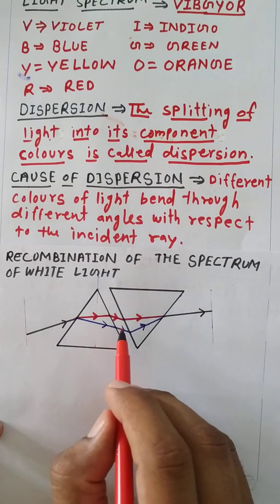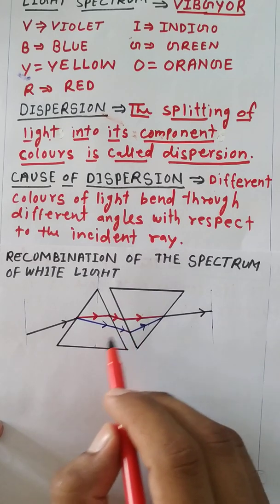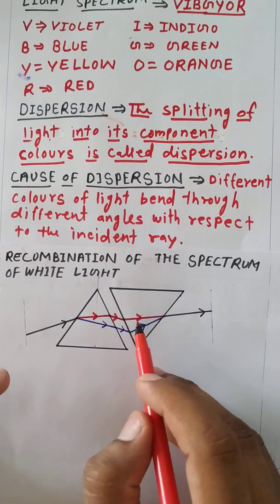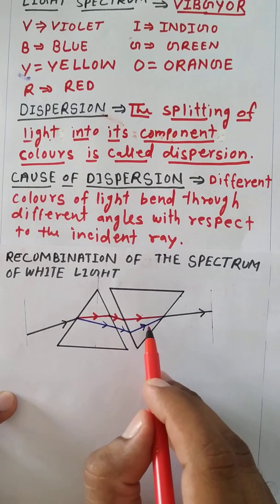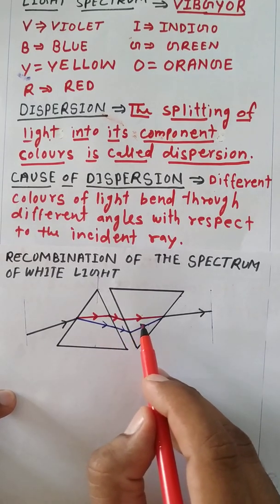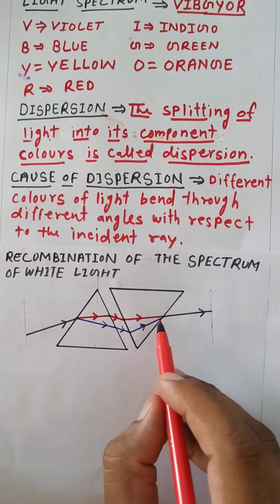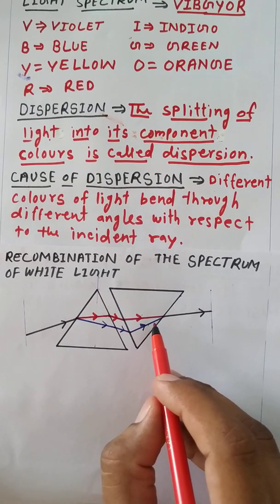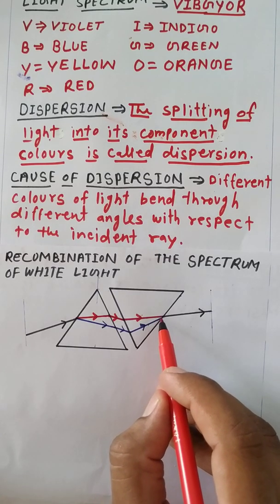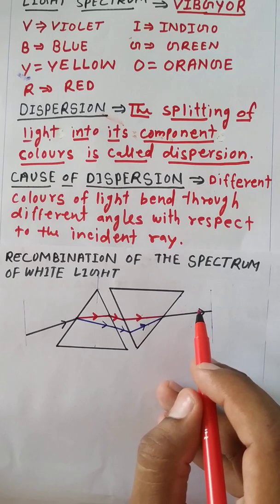This spectrum is incident on another similar prism placed in the inverted position, and Sir Isaac Newton observed that white light emerges on the other side.